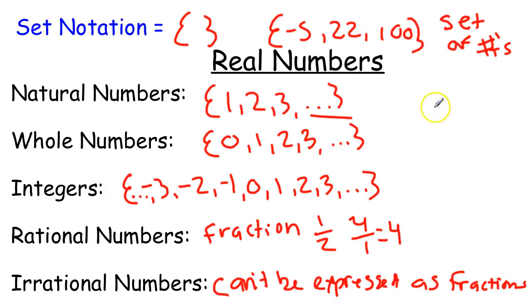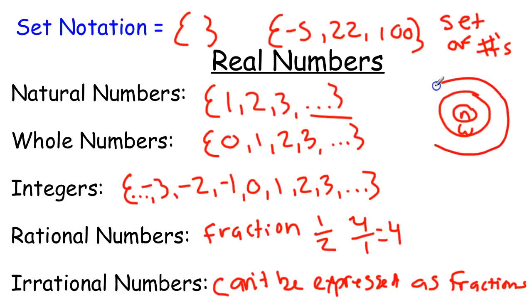If I was going to draw a Venn diagram of this, right, I would start with the natural numbers. And then whole numbers, they include all the natural numbers and 0. So if I drew a bigger circle, these would be whole numbers. Integers, these include all of the whole numbers and negative numbers. So I'll draw an even bigger circle for integers.